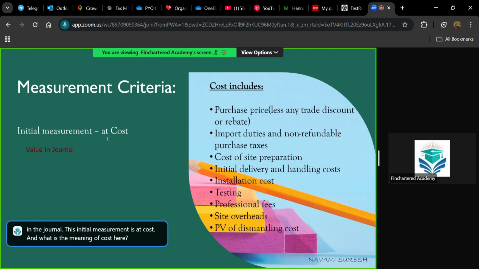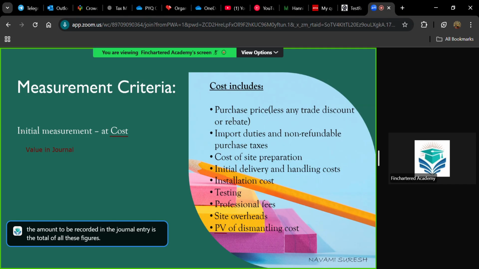Cost includes all these things. See here, you have purchase price, import duties, cost of site preparation, then initial delivery and handling cost, installation cost, testing, professional fees, site overhead, and present value of dismantling cost. So these are the items included within the cost. In the initial cost, when you are writing a journal entry for acquisition of an asset, the amount to be recorded in the journal entry is the total of all these figures. You need to learn this.